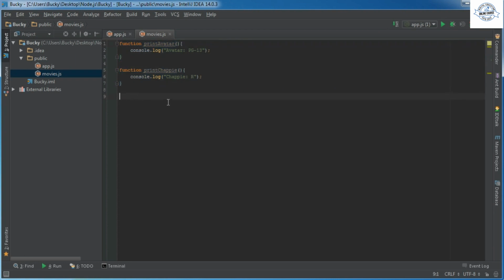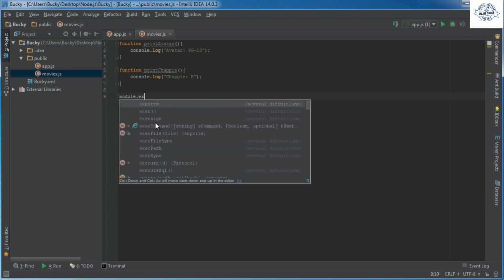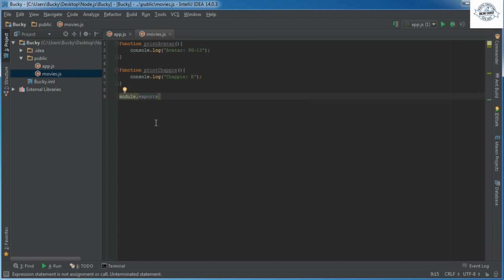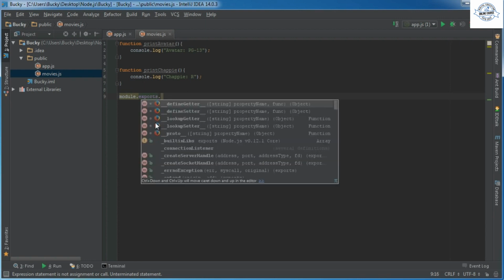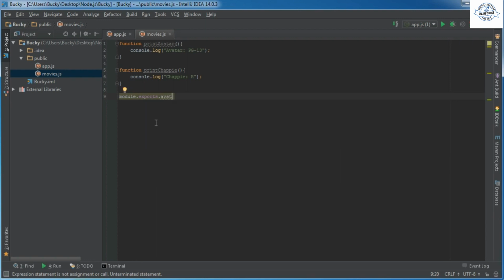Now here's the thing. Whenever we do this, all this code just doesn't get exported by default. We can actually say what code we want to export. Now the code that gets exported is determined by a variable called module.exports. Once you type this keyword, you can tack on a variable, and this can be any custom variable you want. So I'm going to export this avatar function, and I'm not going to export this Chappie one. Maybe I want this Chappie one to be private. Maybe I'm still working on it. Anyways, it's not ready to use in another file.